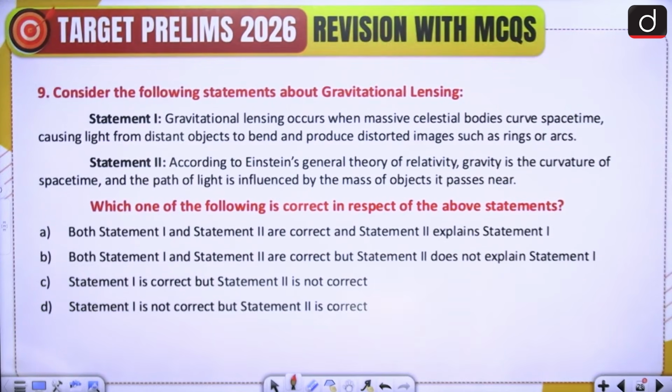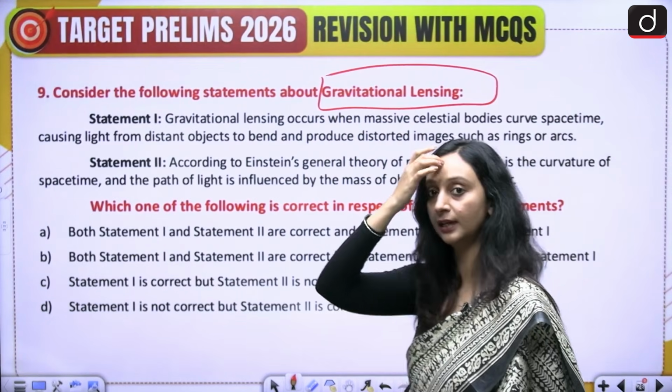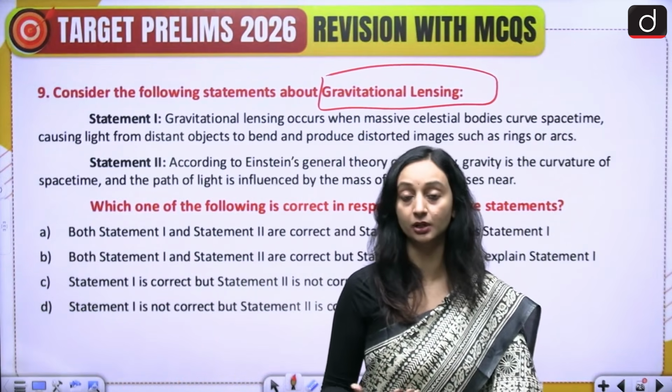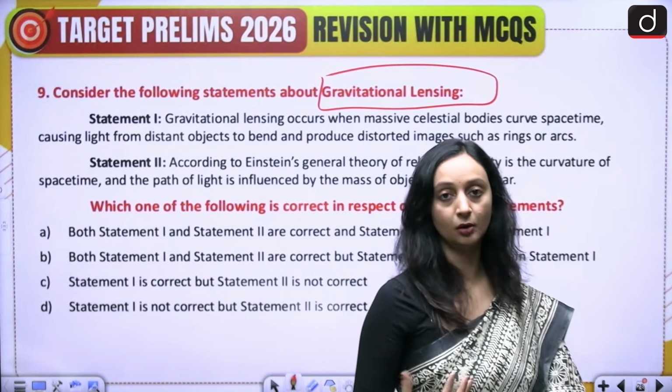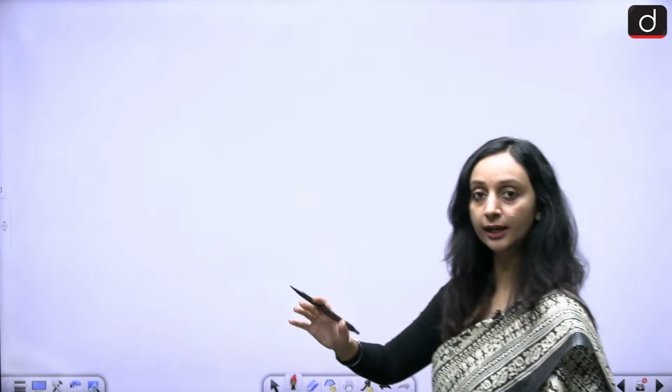All right. So what is gravitational lensing? It is the bending of light around very heavy celestial objects like galaxies, etc. Normally, light travels in a straight line, but whenever there is a very heavy celestial object, the light